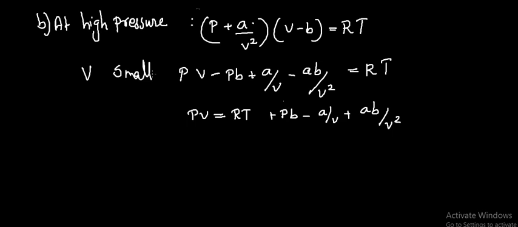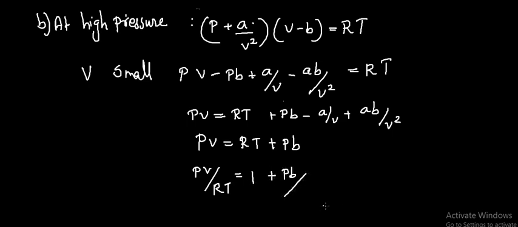However, the terms a/V and ab/V² become more or less equal in magnitude, and being of opposite sign, these terms cancel out each other, and the equation reduces to PV = RT + Pb, or PV/RT = 1 + Pb/RT, or Z = 1 + Pb/RT.